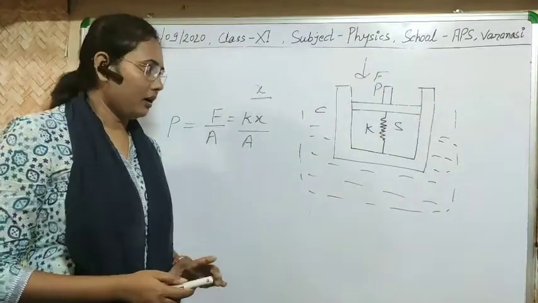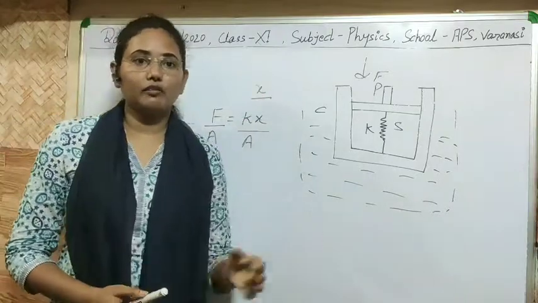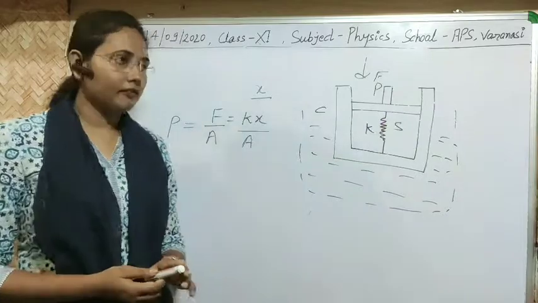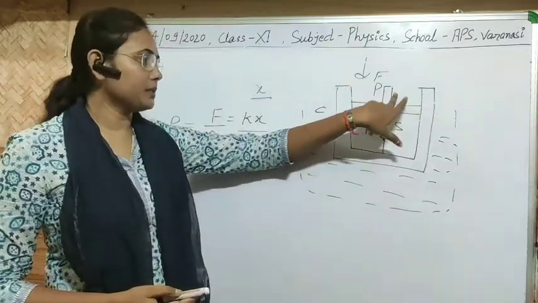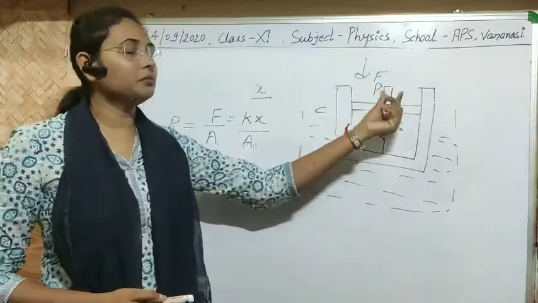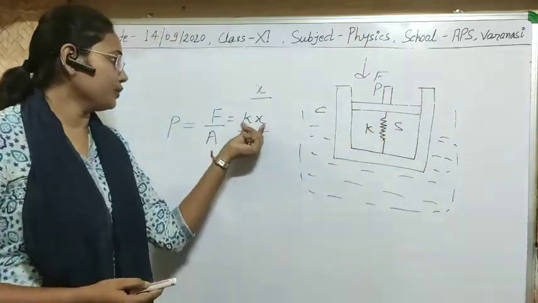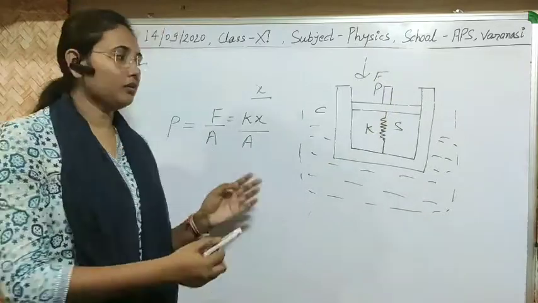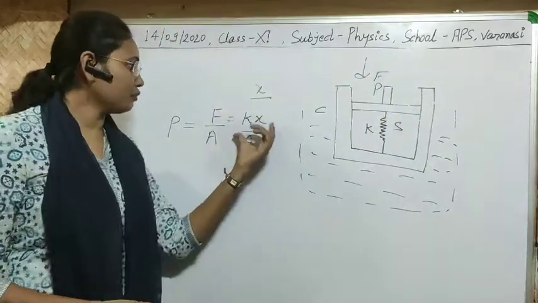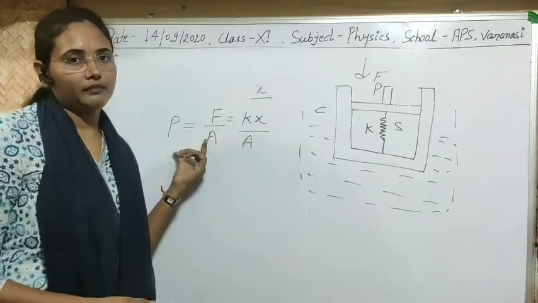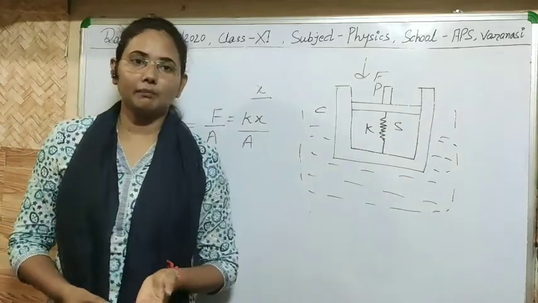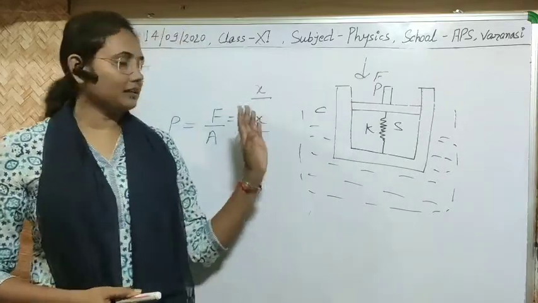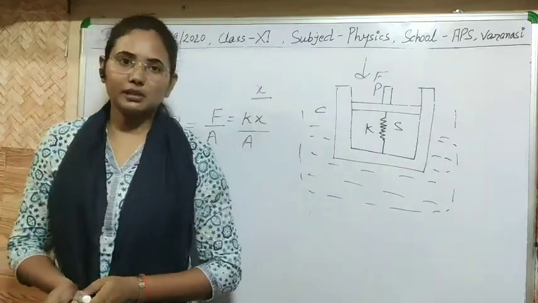Or you must know the frictional force of this piston. If we know the friction of this piston, then we have to add friction to this force to get the exact value of force. And now if we calculate force per unit area, then definitely we will know how much pressure liquid is applying on this whole apparatus or any body. So this is the method to calculate hydrostatic pressure.